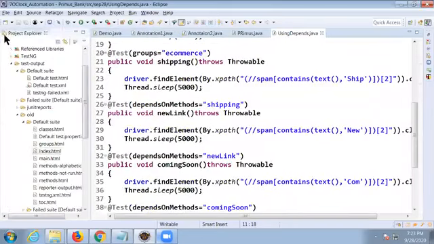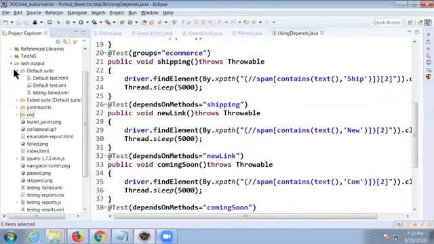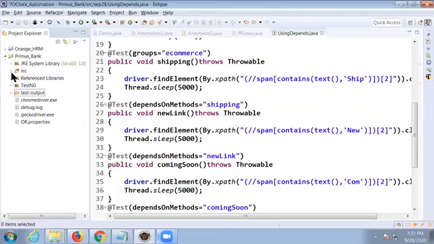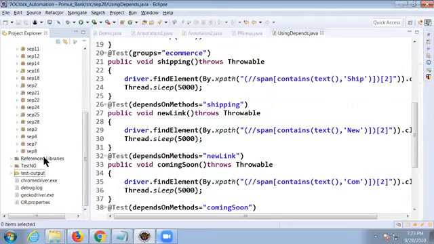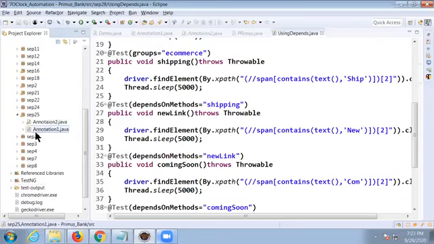Now, my requirement is, there are 2 packages I have in src. Last time we wrote 2 classes in the September 25th package, and today we wrote 2 more classes here. I want to execute all these 4 classes in parallel.